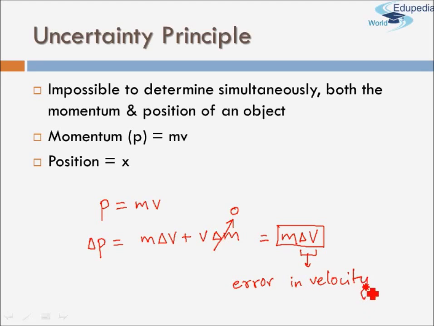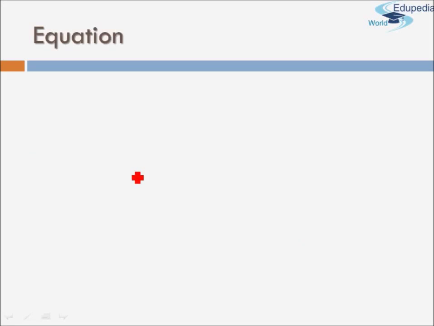Now we know what delta p is and what delta x is. So let's study the equation of Heisenberg's principle. Heisenberg said that I cannot simultaneously determine both quantities, which means there is always going to be some minimum value of the error which I obtain.